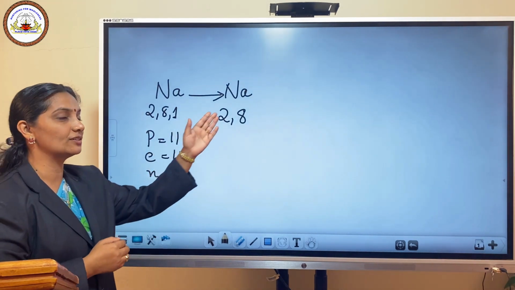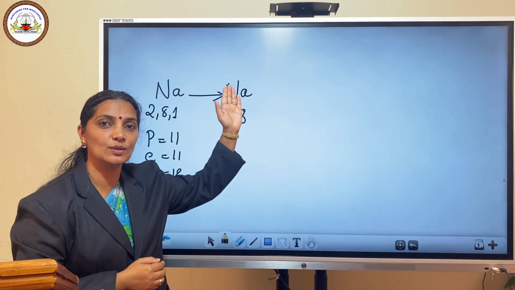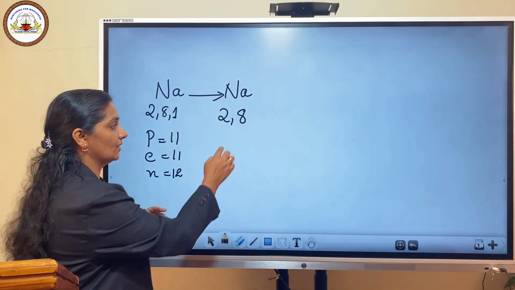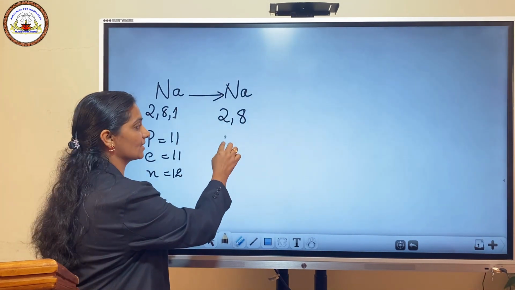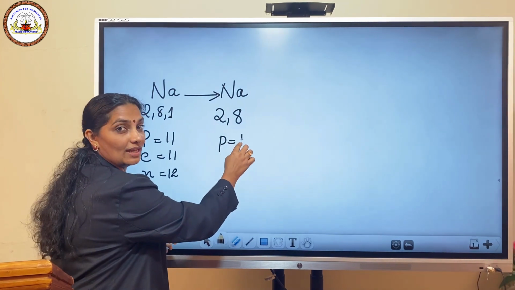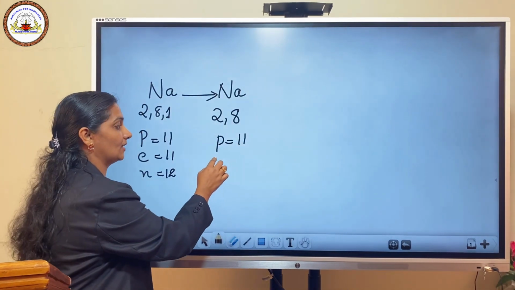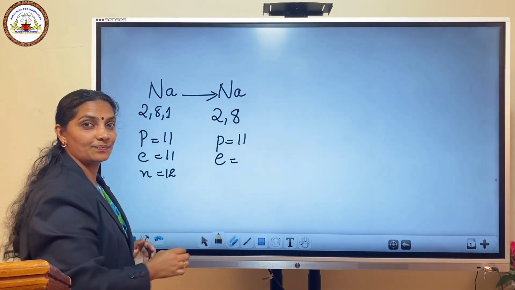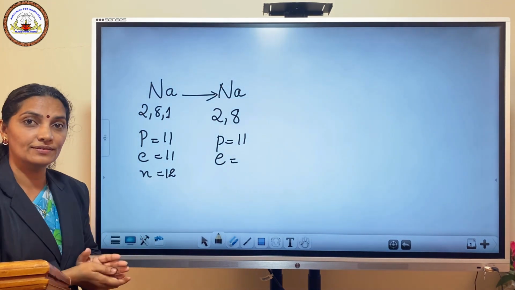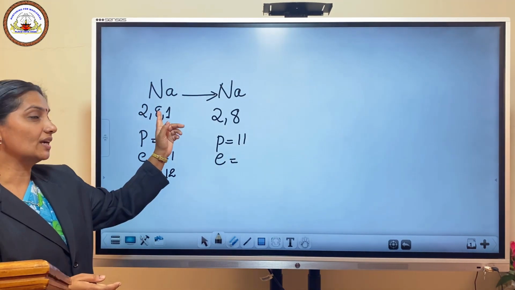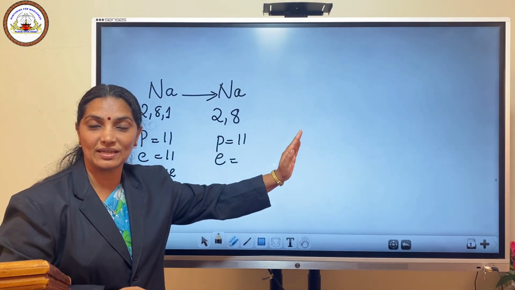What about the number of subatomic particles in this newly formed species? The newly formed species has 11 protons. Then what about the number of electrons? Is it 11 itself? No, because 1 electron is removed from the sodium atom.